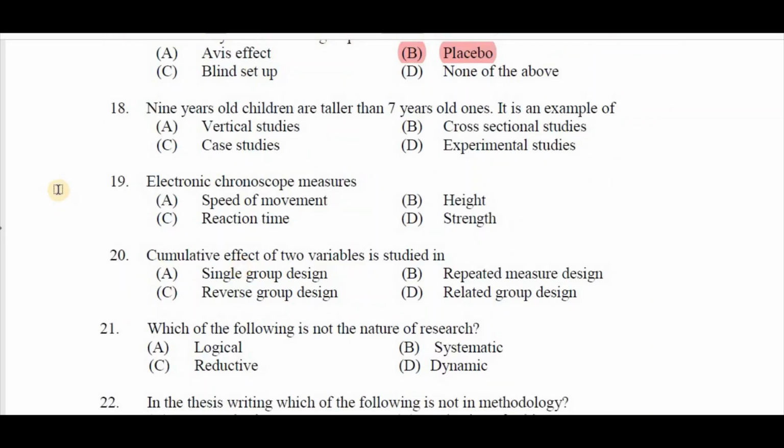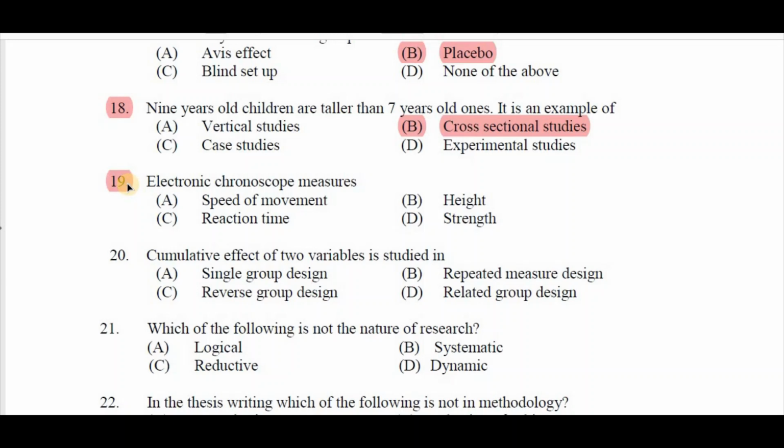Question number 18. 9-year-old children are taller than 7-year-old ones. It is an example of A vertical studies, B cross-sectional studies, C case studies, D experimental studies. Right answer is B cross-sectional studies.